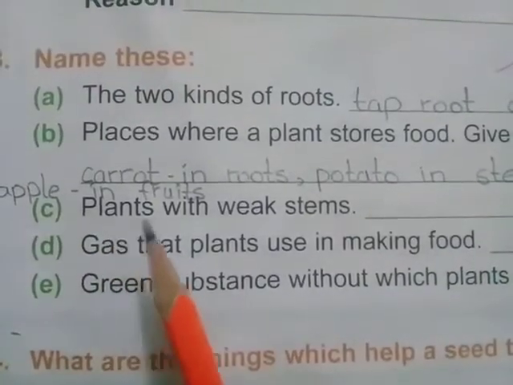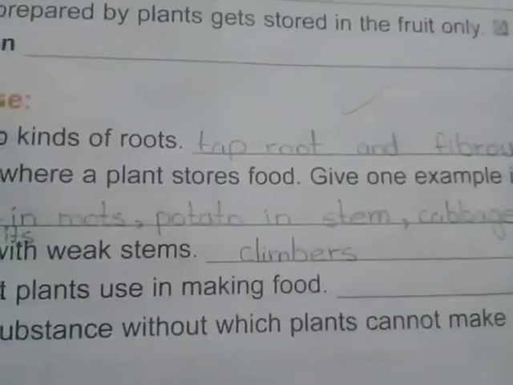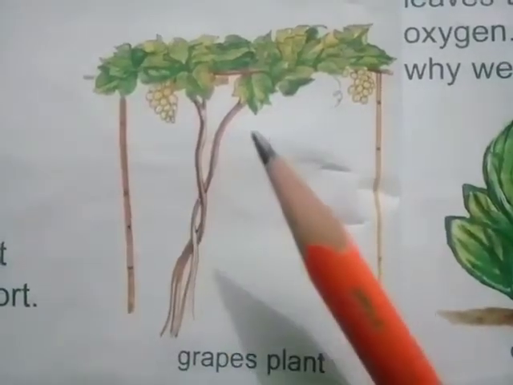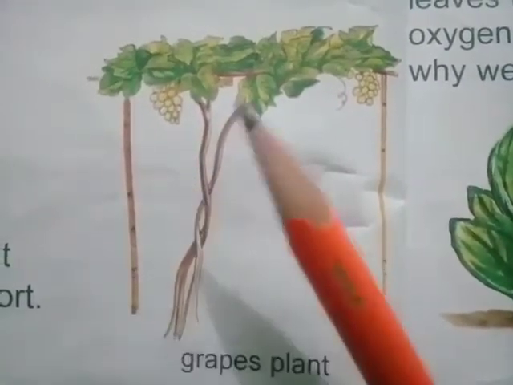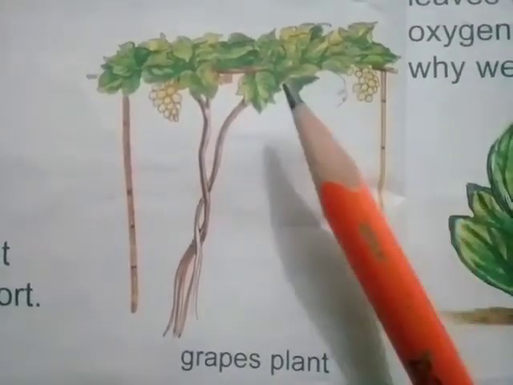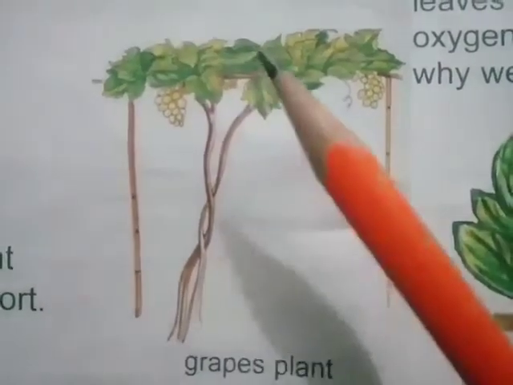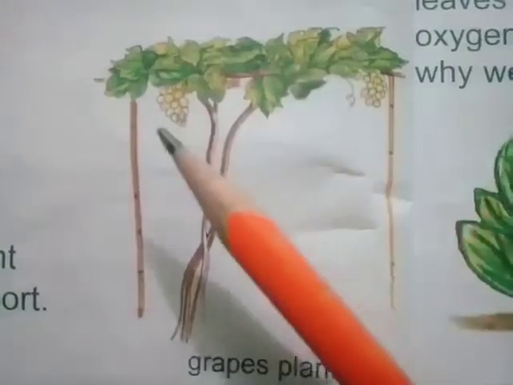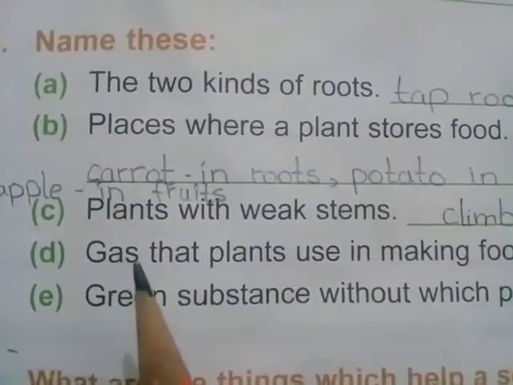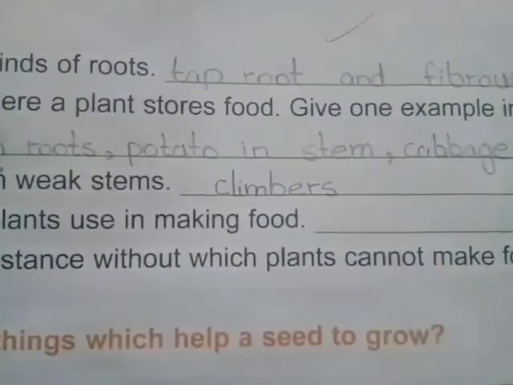The third statement is plants with weak stems are called dash. The answer is climbers. Look in this picture. Some stems are weak. They cannot hold the plant upright. Such plants climb with the help of a support. You can see in the picture grapes plant climb with the help of a support. These are called climbers.